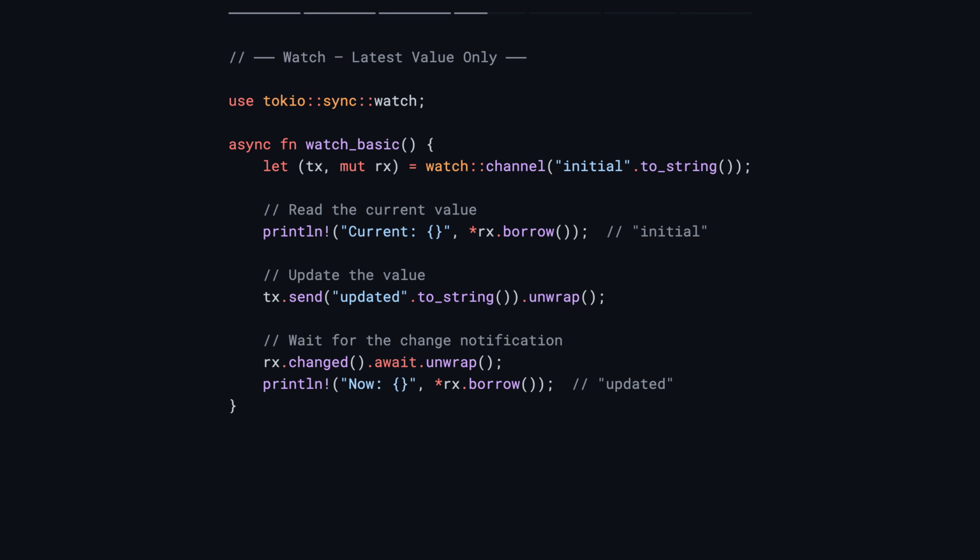Watch: latest value only. Watch is different from the other channels. It does not queue messages. It always holds the most recent value.